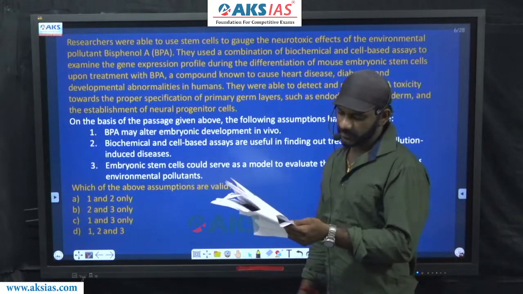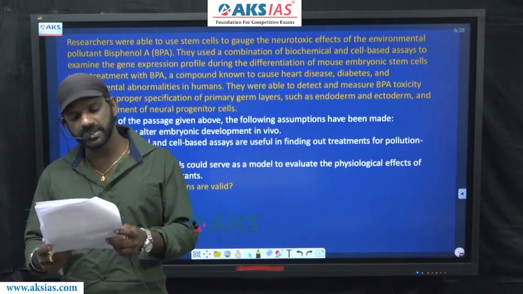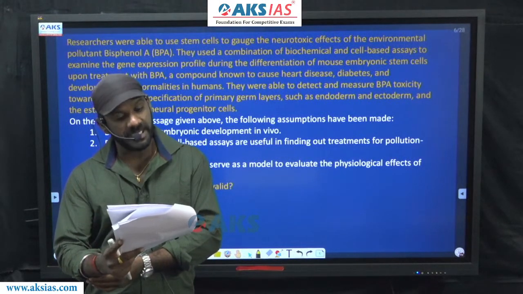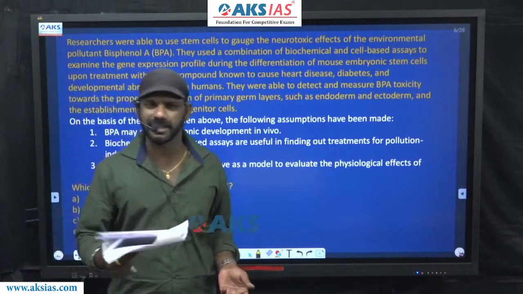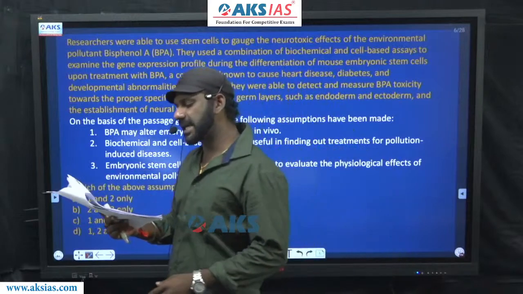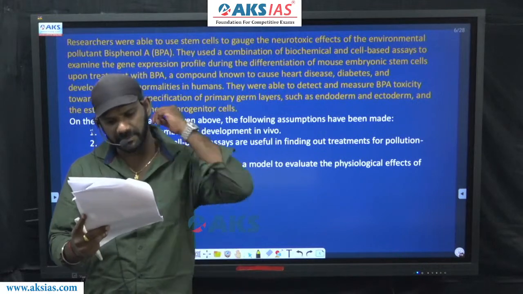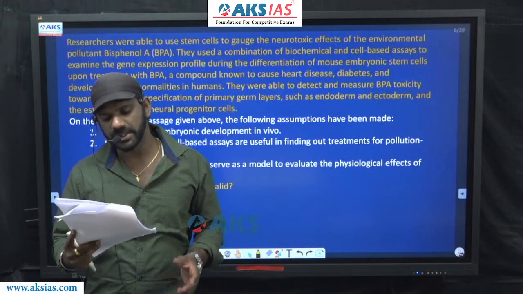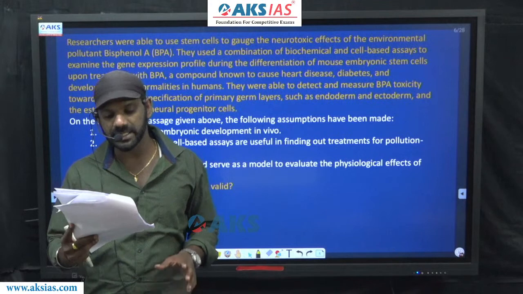I'll read the paragraph. Researchers were able to use stem cells to gauge the neurotoxic effects of the environmental pollutant bisphenol, whatever it is, I don't know exactly what it is. They used a combination of biochemical and cell-based assays to examine the gene expression profile during the differentiation of mouse embryonic stem cells upon treatment with BPA, a compound known to cause heart disease, diabetics, and developmental abnormality in humans.